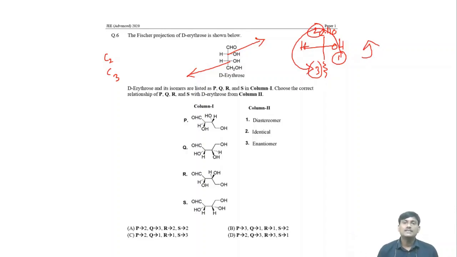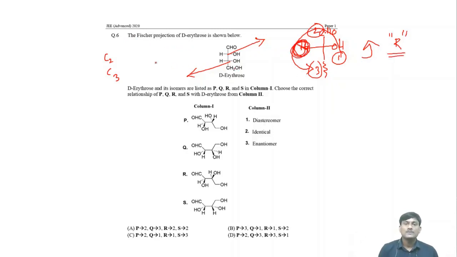When hydrogen is at horizontal position, the anti-clockwise has R configuration. Suppose when the hydrogen is at vertical position, if you connect first, second, and third priority groups, if it is anti-clockwise, then it will be S. When the same hydrogen is at horizontal position, here the nomenclature will be R.